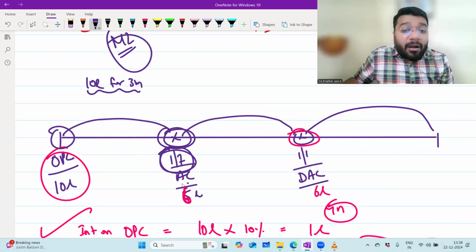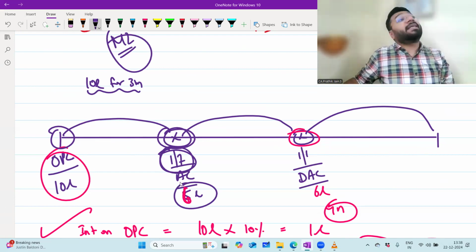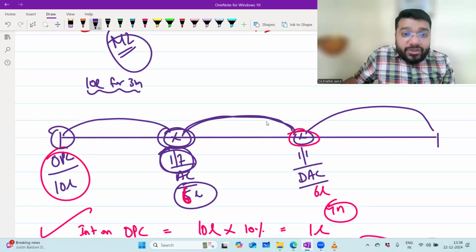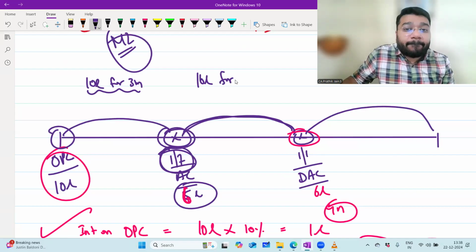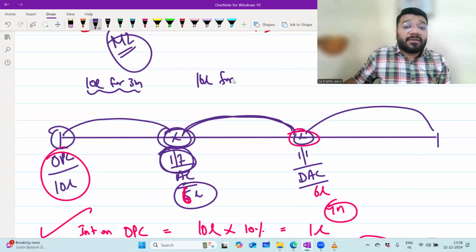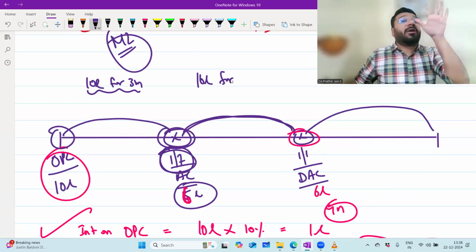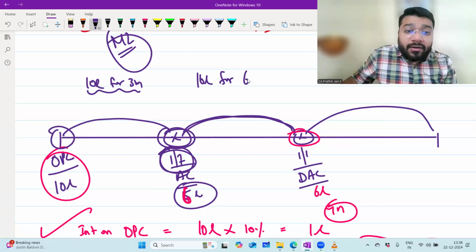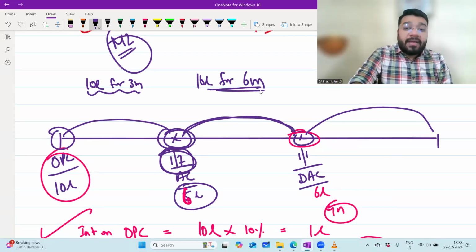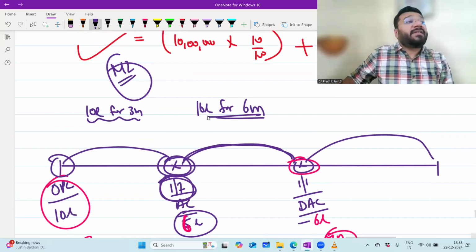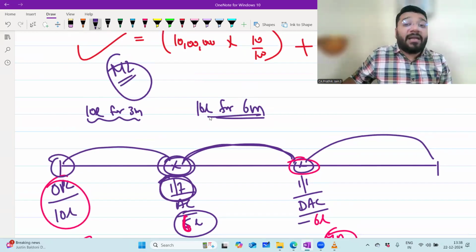Then now the capital has become how much? Plus 6 lakh more, 16 lakh. So 16 lakh here is enjoyed for how many months? July, August, September, October, November, December. For 6 months. Then 6 lakh withdrawn from 16 lakh, minus 6 lakh. What is the remaining capital? 10 lakh. Correct?